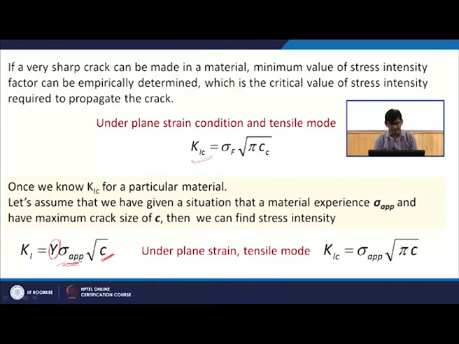In books I have found there is a lot of confusion regarding these equations. Whatever I have followed here is that in K1, the 1 is your tensile mode in plane strain condition, and C is for critical. When we are talking about critical, this stress should be the fracture stress, and the under root pi term comes only when I am using K1. As you can see here also, I am using K1.